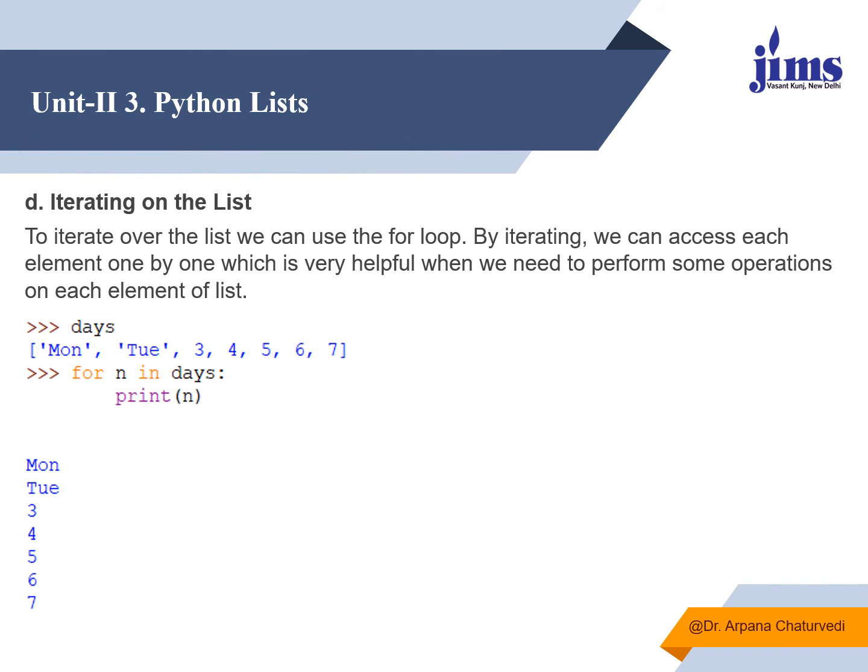Now you can iterate over a list, because a list has so many values. So you can use a for loop. A for loop is used in Python as for, then the name of a variable into which each and every value from this list will go one by one, n in days. Print n. It will start from the 0th position. First of all, the 0th position value will come to n, that is Monday, then Tuesday, then 3, then 4, then 5, then 6, then 7. One by one each and every value will go to n, looping from the start till the end automatically. No need to put the condition or the increment or update statement here in Python.